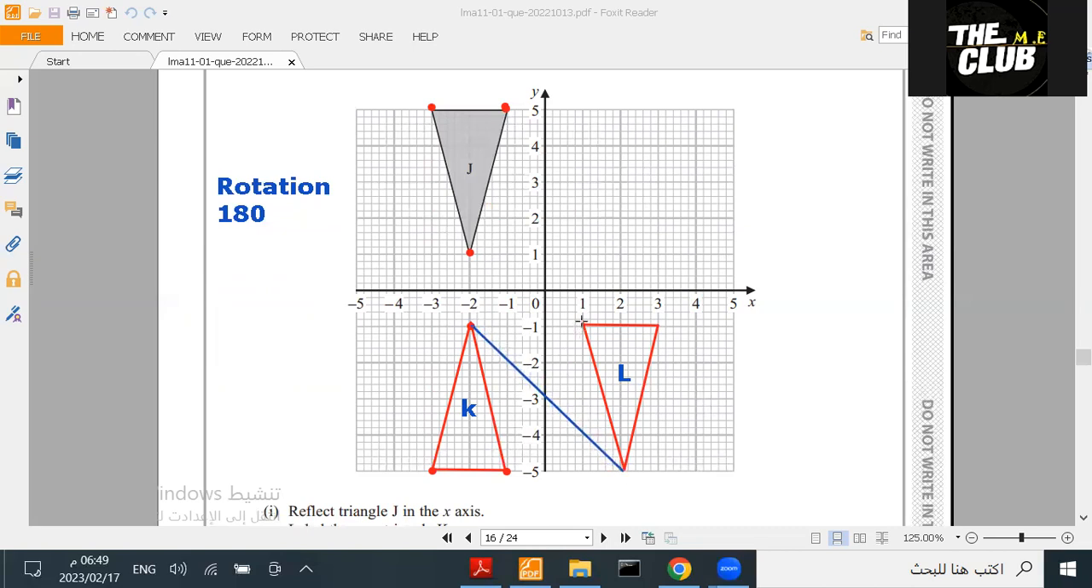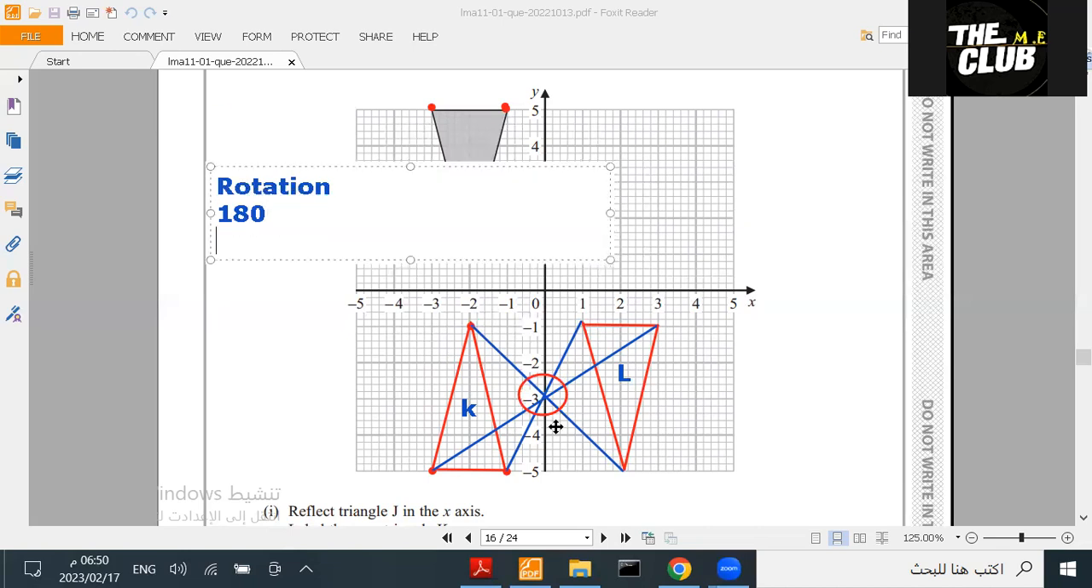You connect this point to this point, it was here, and this point to this point. So each point to its friend, as we see. And then you take a look at the point where the lines meet. This point is 0, -3. So you write the point or center of rotation.